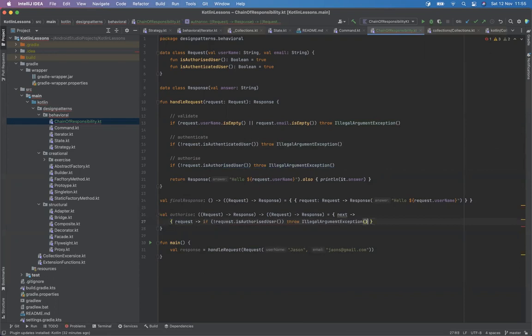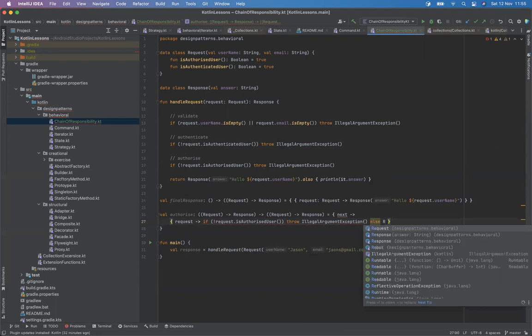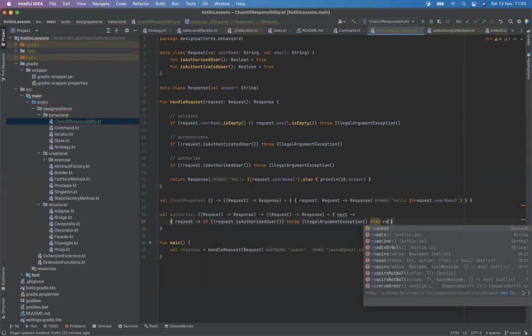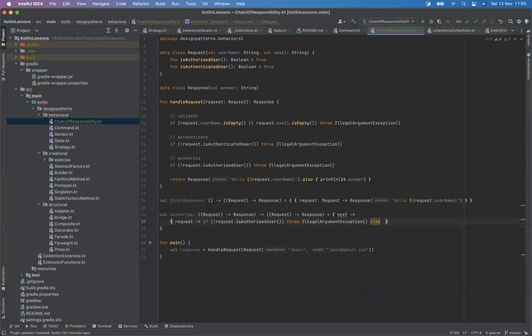And we can say if it's that, error it, or else return the response. Otherwise, we have this lambda and execute that one with the request.